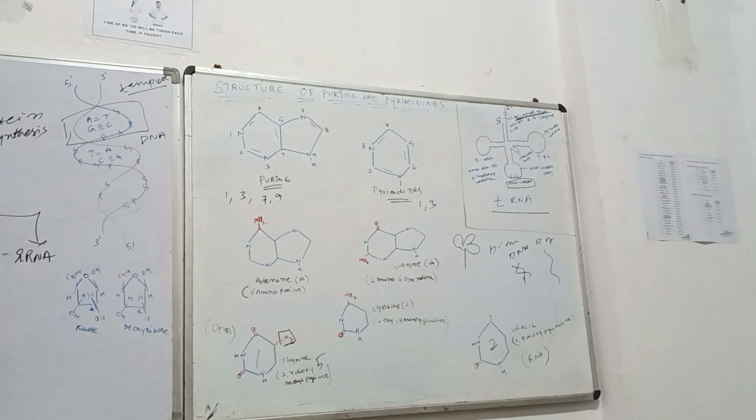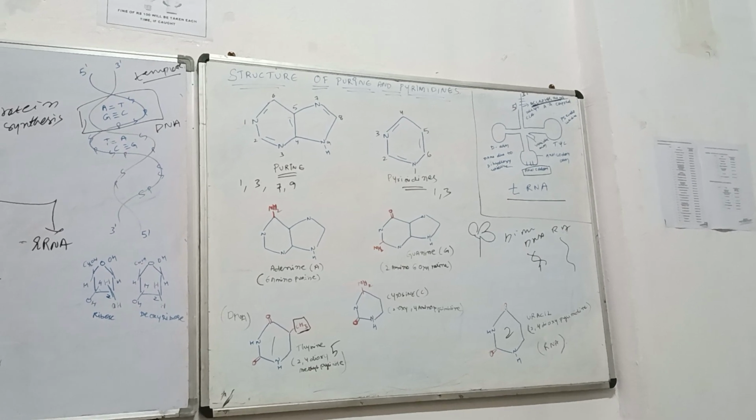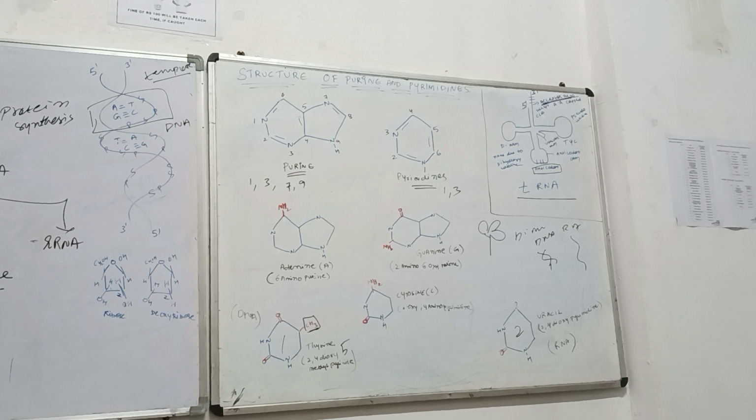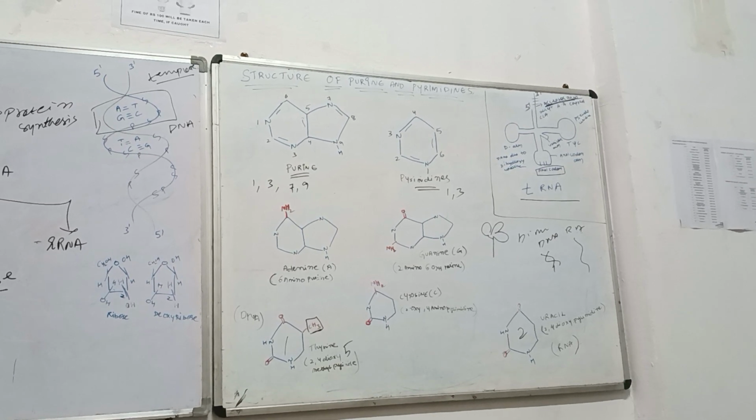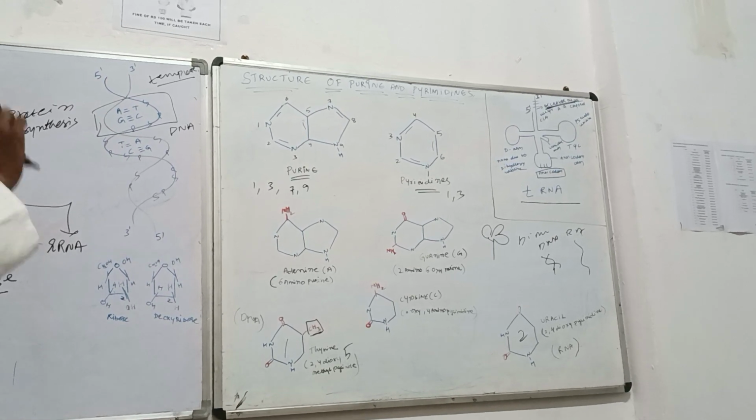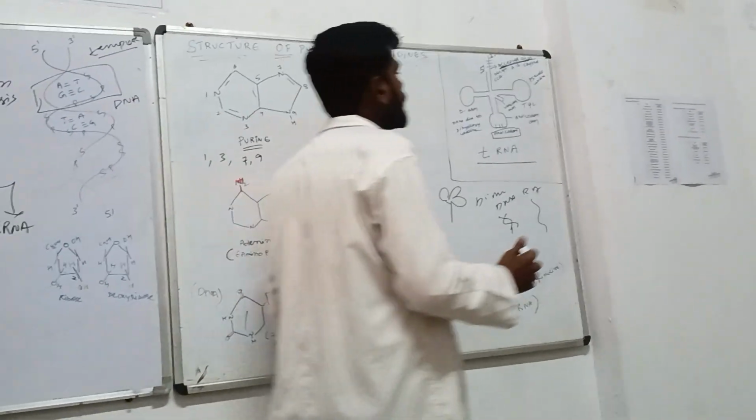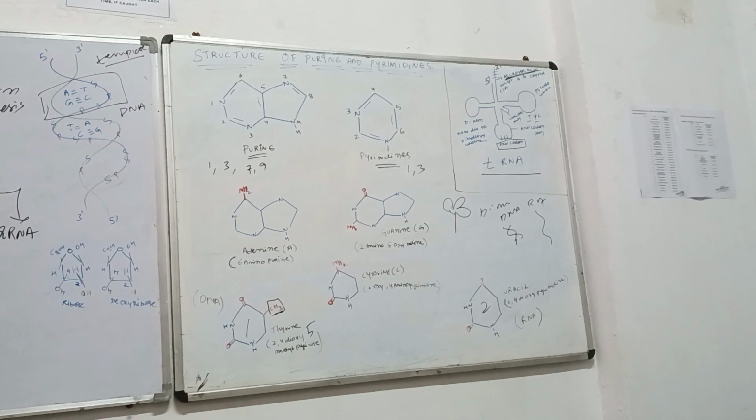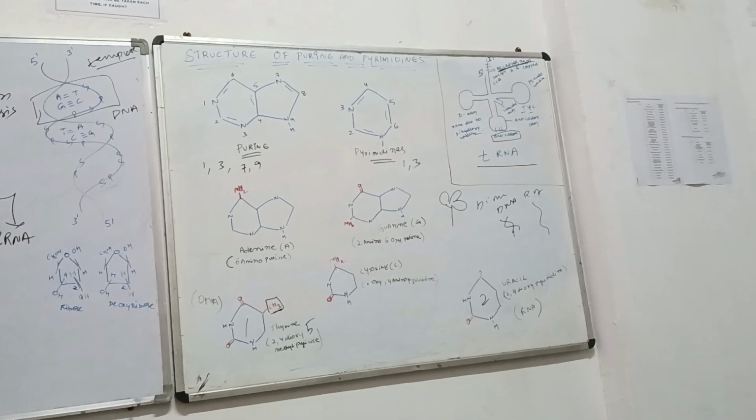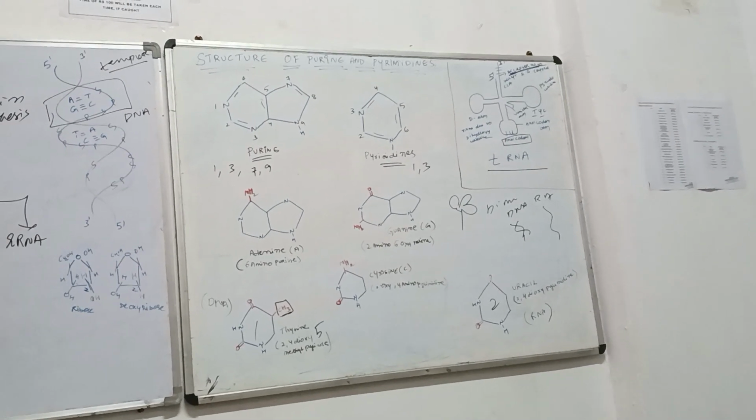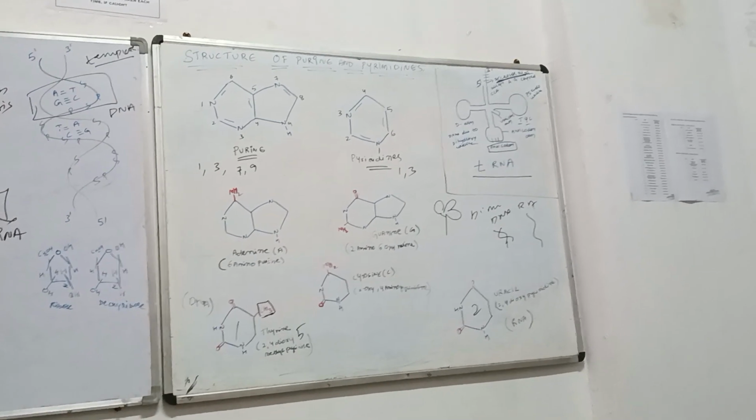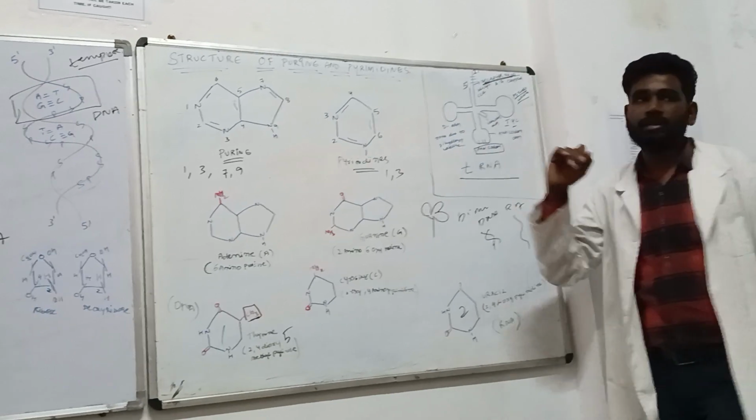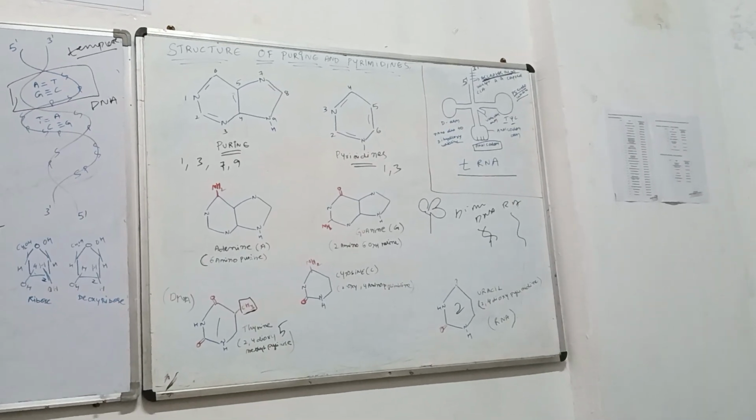Point 2, it's also going to have a special type of coding over there, that is CCA. Second arm, it is the TψC arm. That means thymine, pseudouridine, cytosine. त्रिशूल बना. Thymine, pseudouridine, and cytosine.